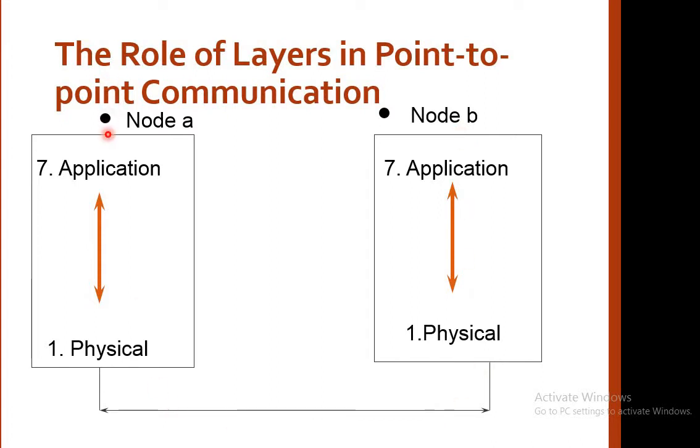Here we just take an example: if you are accessing any file from a computer, at node A from the application layer you will make a request, and that request is sent to node B. Node B is nothing but a server. Now from the server end, once it gets the request for some particular file, it will send that file to your computer. So in this way the communication takes place. Communication is in bidirectional format.